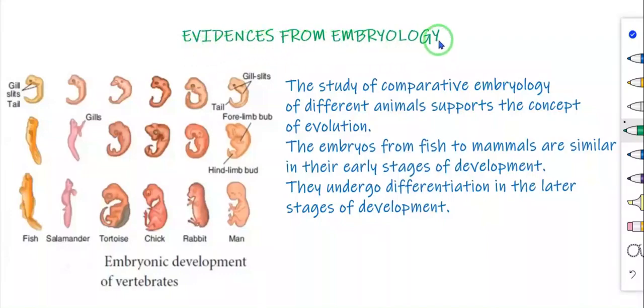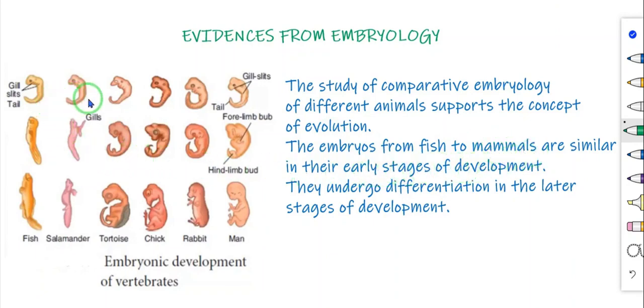Evidences from embryology. The study of comparative embryology of different animals supports the concept of evolution. The study of embryos and their development supports the concept of evolution. The embryos from fish to mammals are similar in their early stages of development.